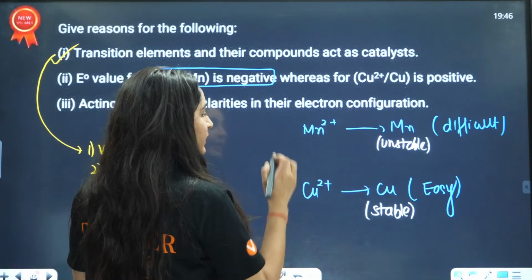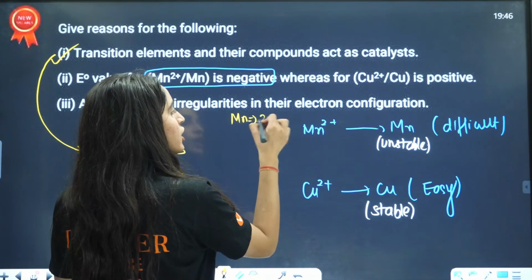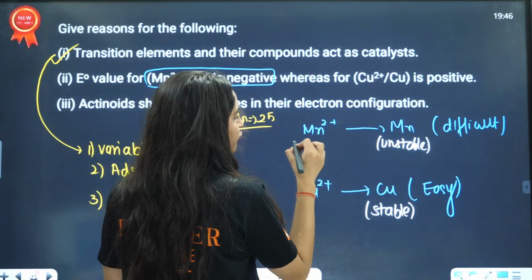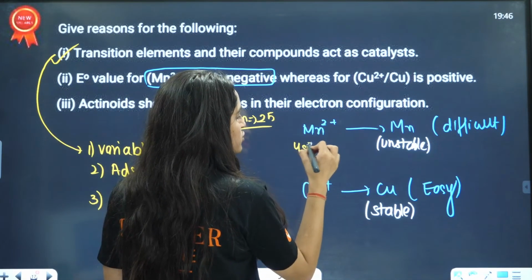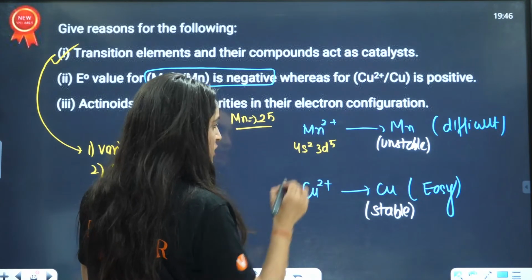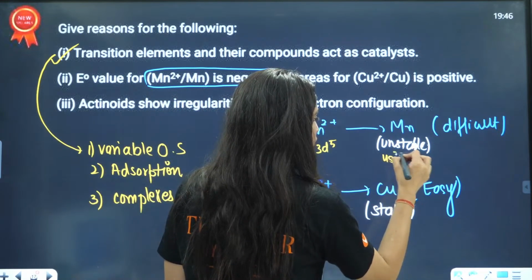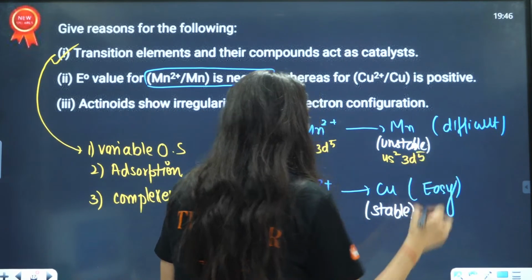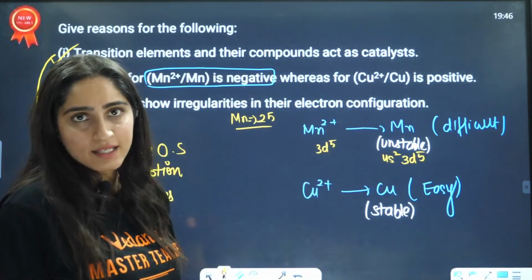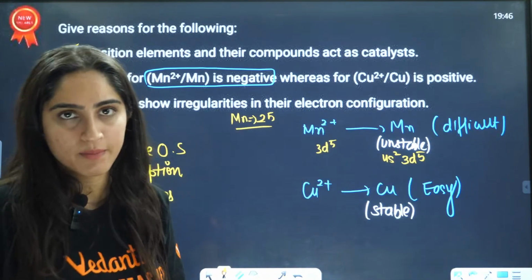We know that manganese has atomic number 25, so its configuration is argon 4s2 3d5. After losing 2 electrons, it becomes 3d5. Because Mn2+ is more stable as compared to Mn due to the half-filled state here, it is difficult to convert back into the unstable state.